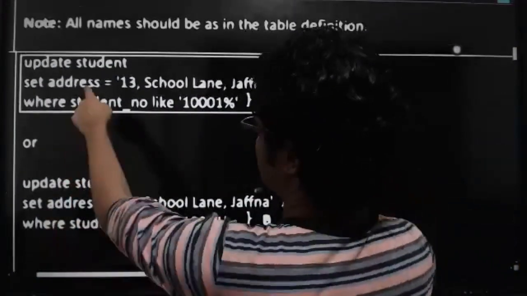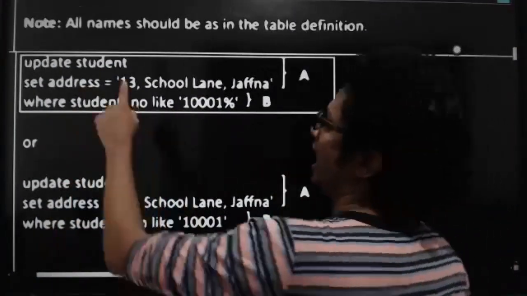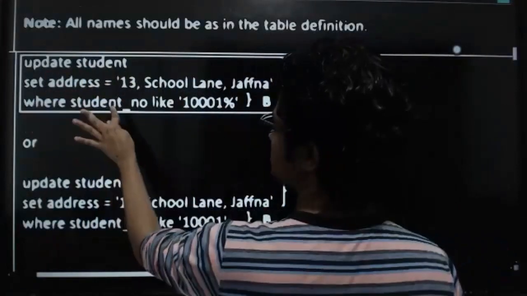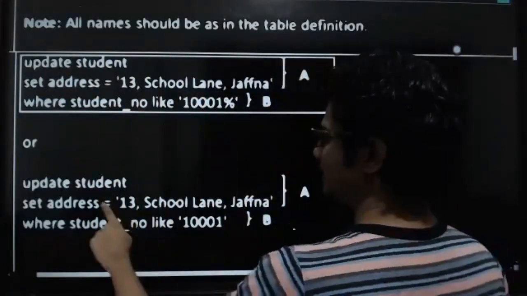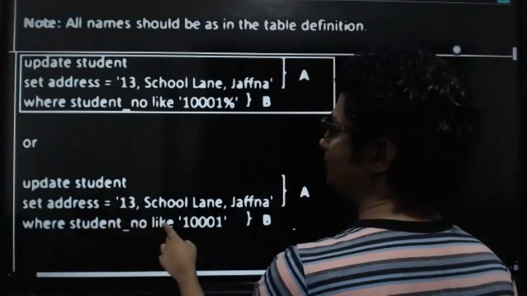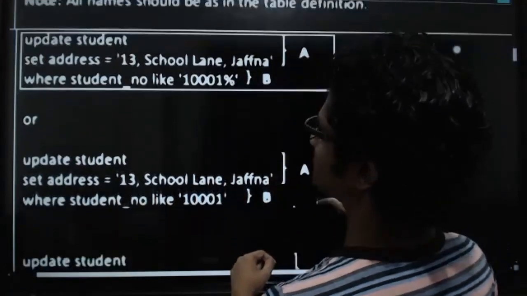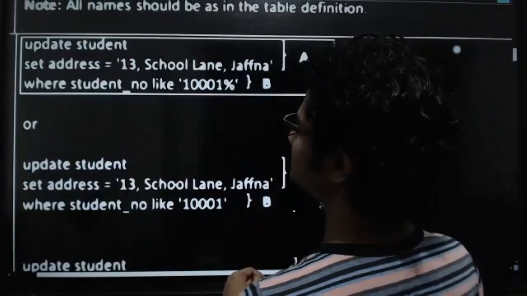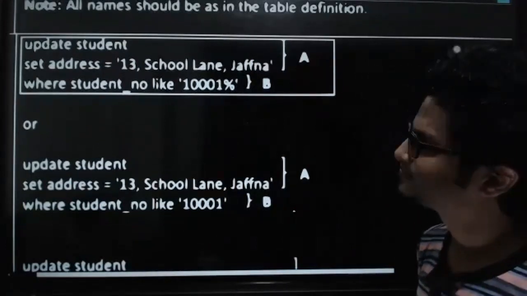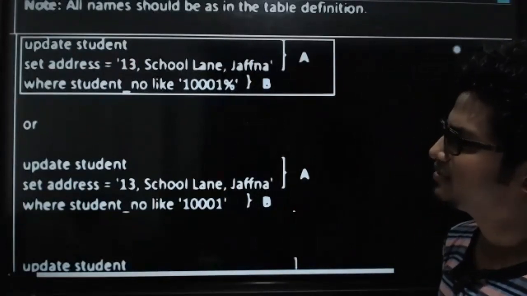Update student. There are two answers given here. Update student set address equals whatever the new address, where student number like this thing. And then update student set address equals this thing, where student number like this thing they have mentioned. Can you see any change between these two answers? Can you please tell me?